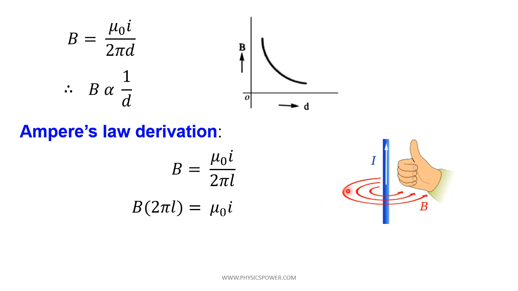This total circular element you can consider as a number of small dl elements, which gives the total 2 pi L. Here dl is the small element of the circle; if you integrate you will get the total 2 pi L. So we can write entire B into 2 pi L as the closed integral of B bar dot dl bar. So this is Ampere's law.